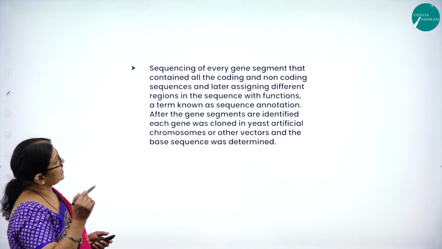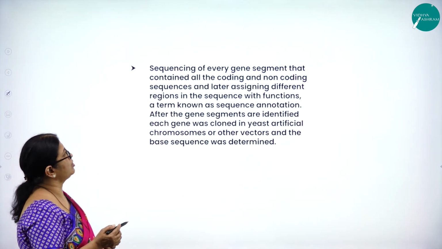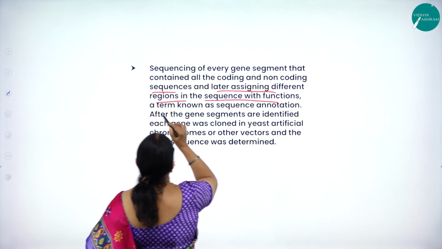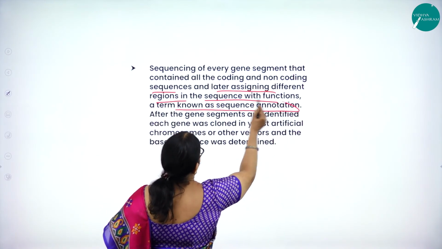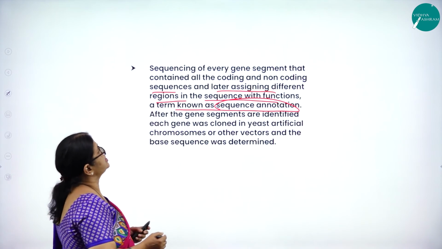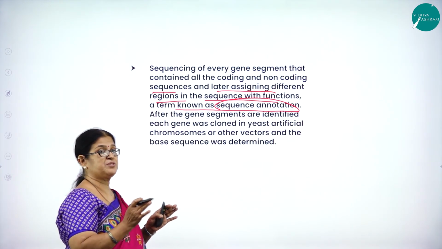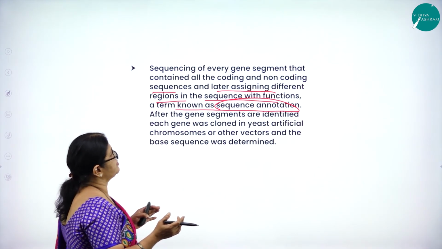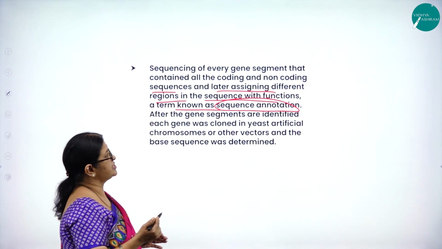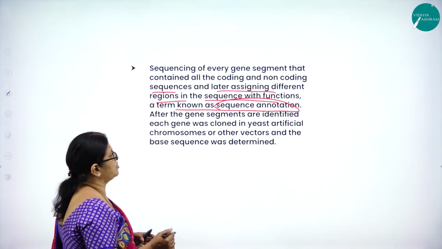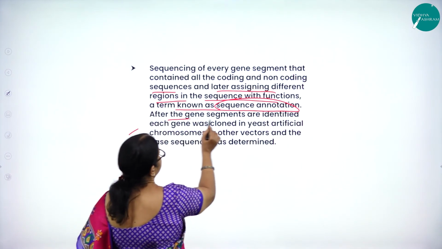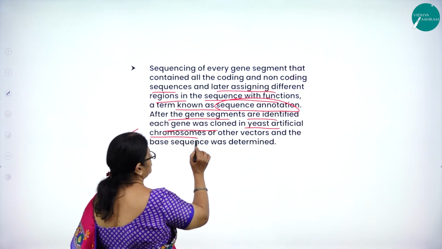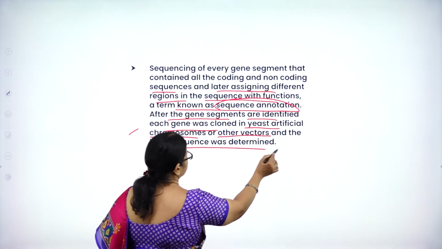Then sequencing of every gene segment that contains all the coding and non-coding sequences, and later assigning different regions in the sequence with functions, is a term known as sequence annotation. Sequencing means the arrangement of every gene segment that contains all the coding and non-coding sequences, and later assigning different regions in the sequence with particular functions is called what? Sequence annotation. Then after the gene segments are identified, each gene was cloned in an artificial chromosome or other vectors, and the base sequence was determined.